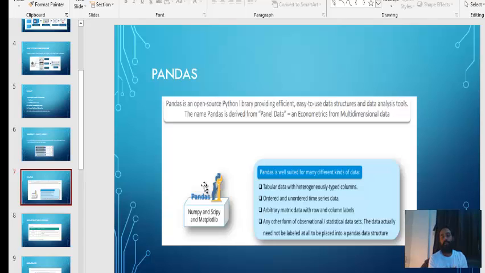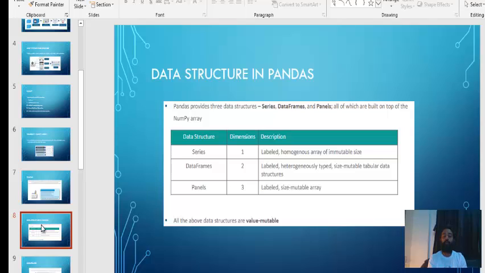And when you want to convert your raw data into tabular format, or any other observational data or statistical data that you want to visualize in tabular format, then we have to go for the pandas package, and we'll see the important data types or data structures. You can say data structure in pandas. It provides three important data structures: series, data frames, and panels.